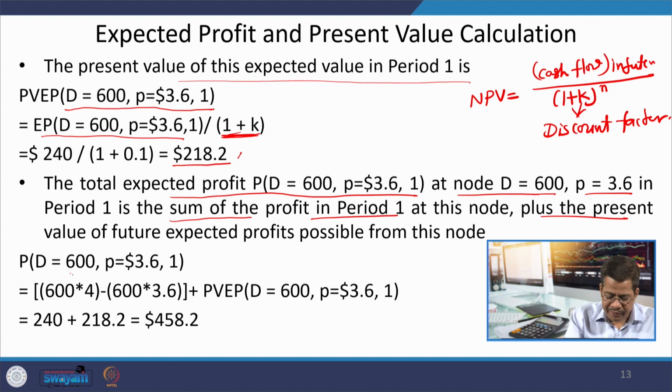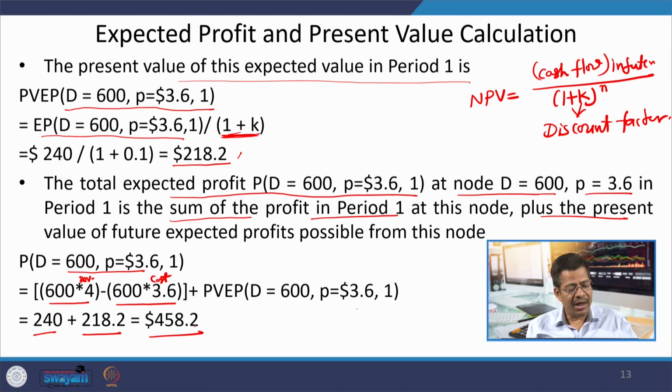That is 600 into 4 minus 600 minus 3.6, because this is the revenue and this is the cost, so 240 plus 218.2, 458.2. That is the total expected profit at this particular node.